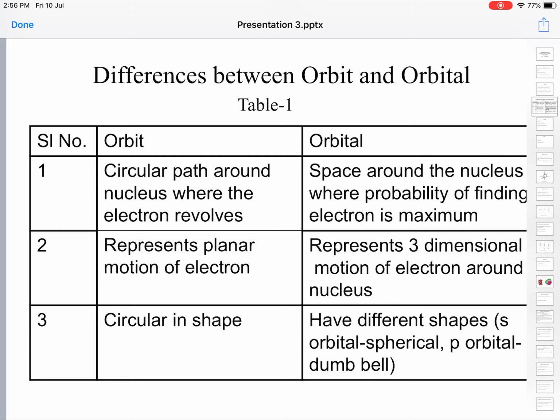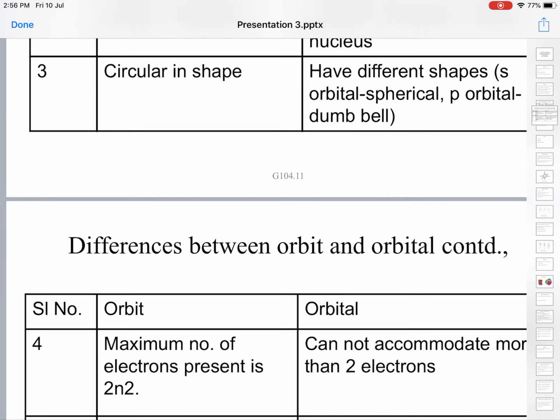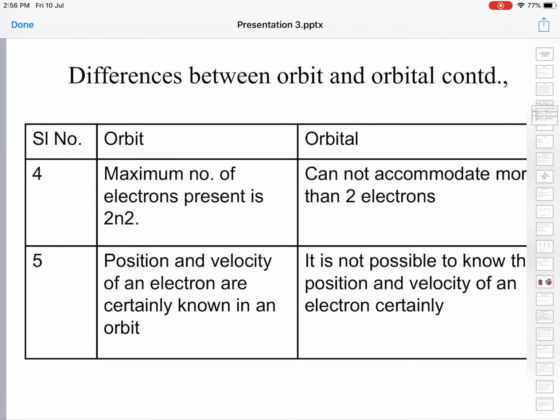Orbits are circular in shape. Orbitals have different shapes: s orbital spherical, p orbital dumbbell, d orbital double dumbbell, like that. They are of different shapes. The differences between, let us continue.